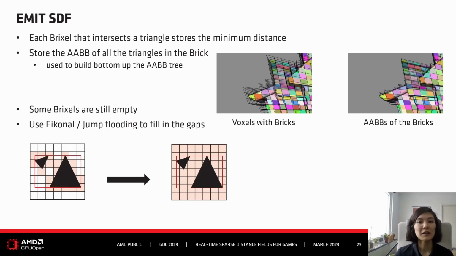This gives us a partial distance field, I would say, because some pixels will have the minimum distance, but other pixels won't have any distance because they are not intersecting any triangle. At this stage, we also compute the AABB for the brick, which is needed for the AABB tree. But after this stage, some pixels are still empty, so we do another step, and this is to use eikonal to fill in the gaps.